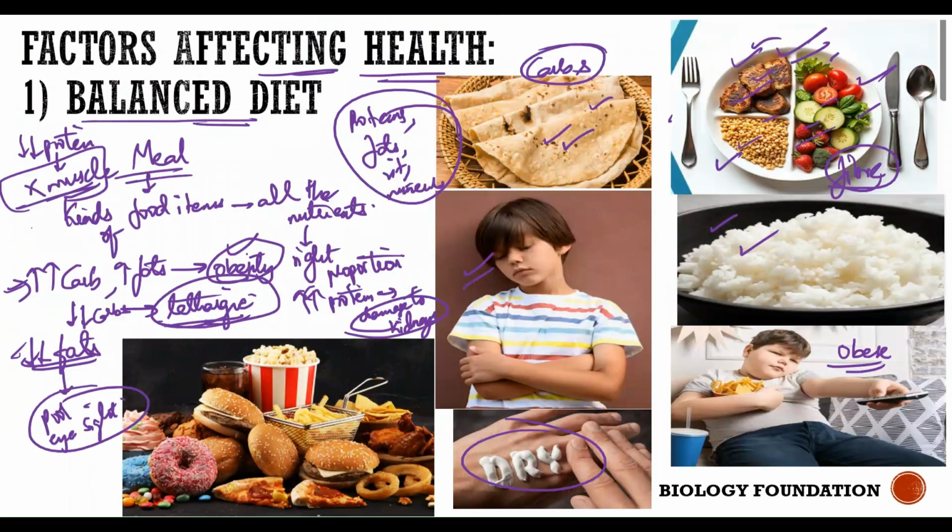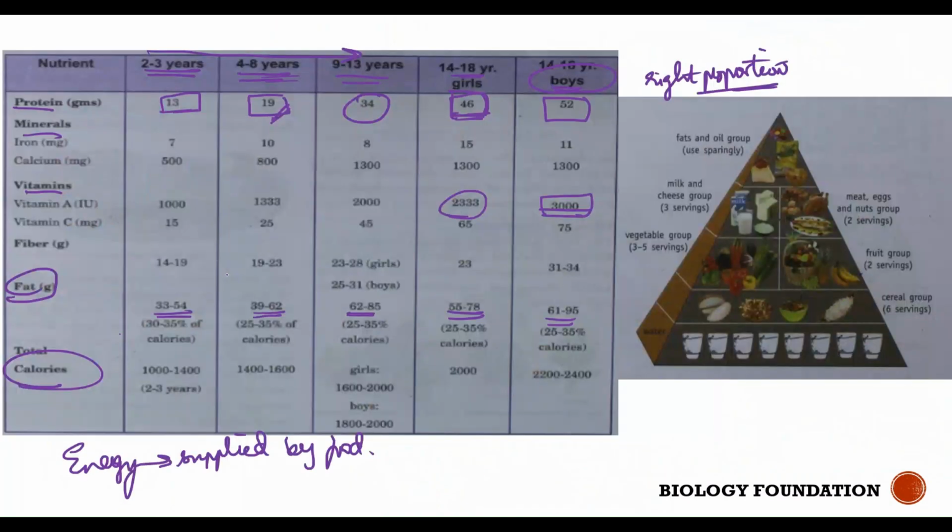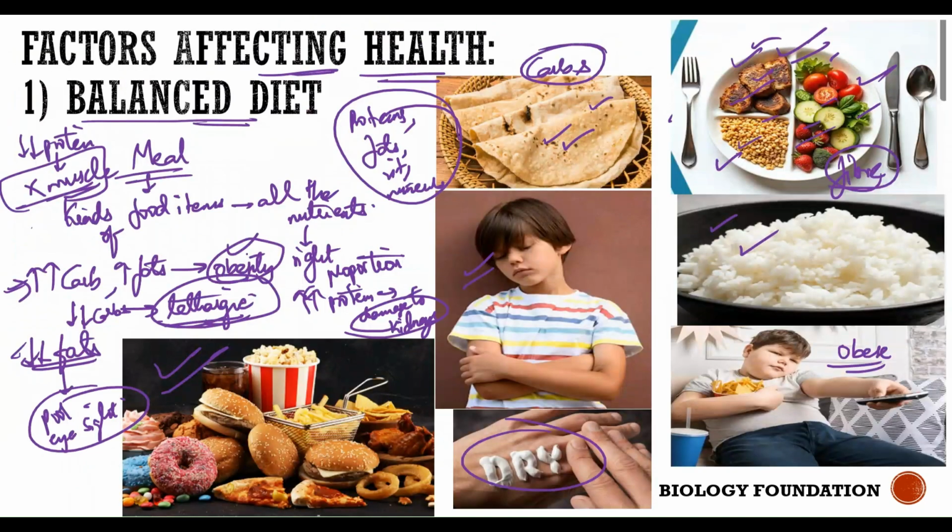Okay, here you can see a picture of junk food, right? Usually, junk food is high in calories but very, very low in nutrients. That means when you eat junk food, like for example, a burger or a pastry or a donut or something of that sort, your stomach feels that you are completely full because it's high calorie rich food. That means it provides more amount of energy, but the amount of nutrients provided by the junk food is very less. Though your stomach feels full, your body is not getting enough nourishment through junk food.